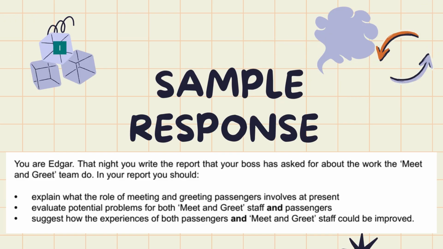Now I'm showing you the sample response based on the question from the October November 2023 past paper. You're at the airport, that night you write the report, a formal report that your boss has asked for about the work the meet and greet team do. In your report, you should, and there are three bullet points. It means three paragraphs. Explain what the role of meeting and greeting passengers involves at present. It means the role performed by the staff members. Evaluate potential problems, what challenges are faced by both, meaning the staff members and the passengers, and suggest how the experience of both passengers and meet and greet staff could be improved. It means the recommendations, suggestions for improvement.